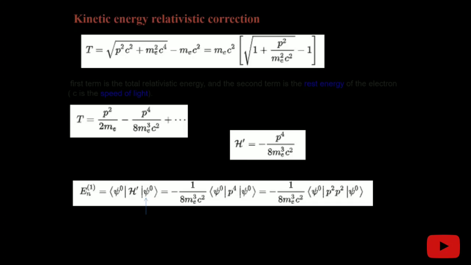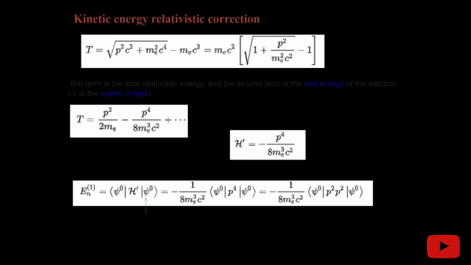With the help of perturbation theory, we know that in order to find the first order energy correction, we use the unperturbed wave function with the perturbed Hamiltonian, that is, what is the perturbation in the Hamiltonian. So I am calculating this first order energy correction using the unperturbed wave function and this H prime. H prime is P to the power 4 and the rest are constants, so we can bring these out as the wave function does not depend on these.